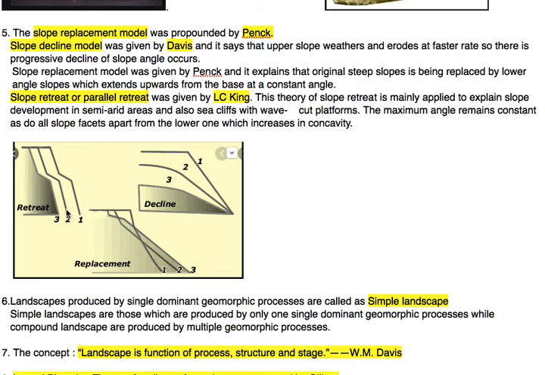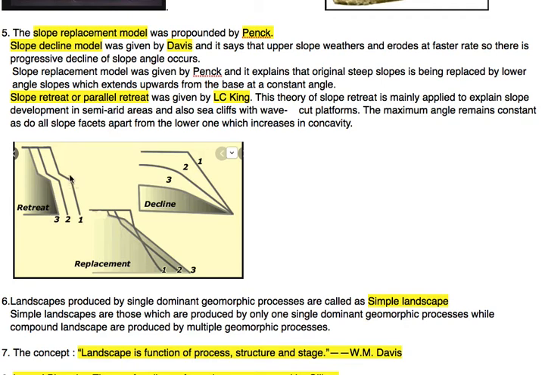Similarly, after the third instance, this slope will be eroded and it will become like this after some period of time. So here we can clearly see that slope 1, 2 and the final slope 3 are all parallel to one another.